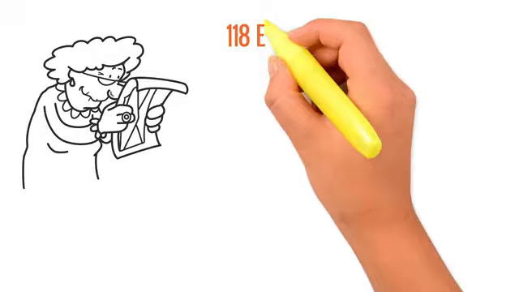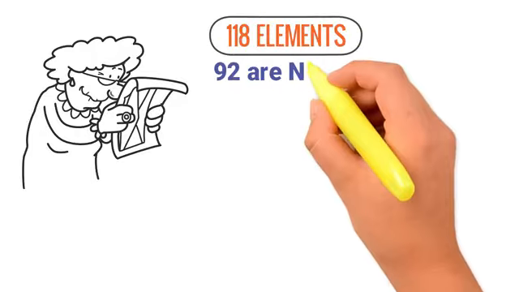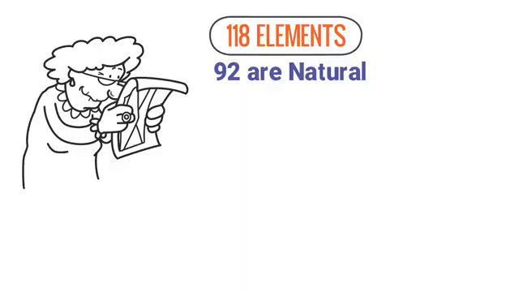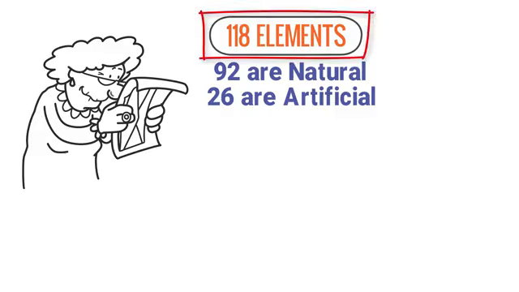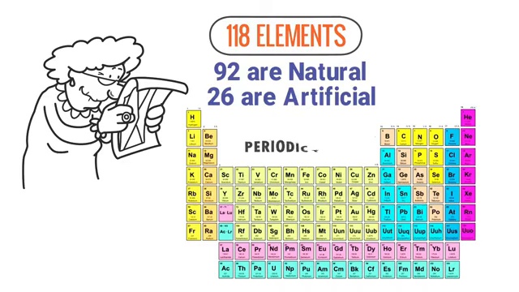Scientists have discovered 118 elements, out of which 92 elements are natural and 26 elements are artificial or man-made. Remember that these 118 elements are listed in a chart commonly known as the periodic table.